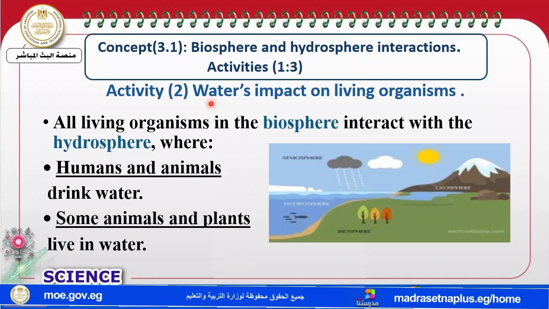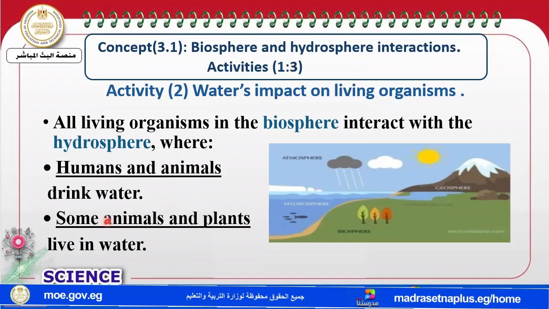My dear students, humans and animals drink water. So humans and animals are living organisms, which are biosphere, and they drink water. Water is hydrosphere, so there's interaction between biosphere and hydrosphere.